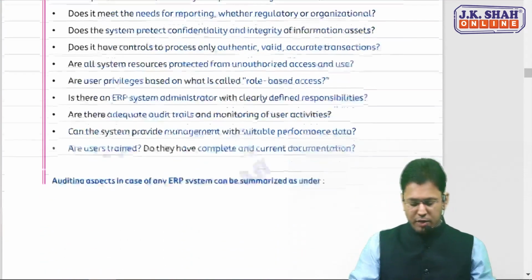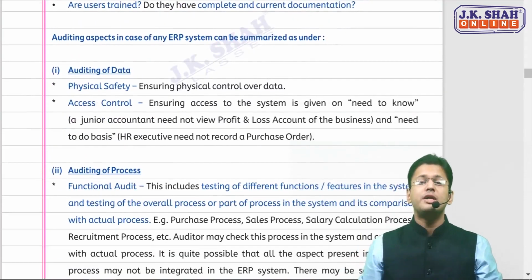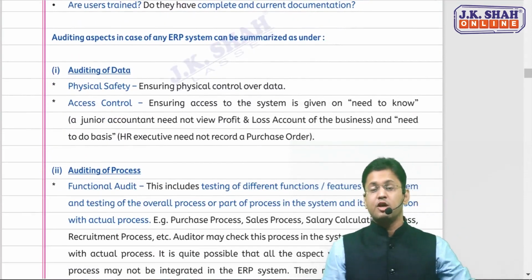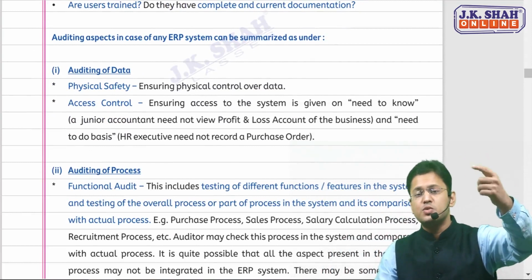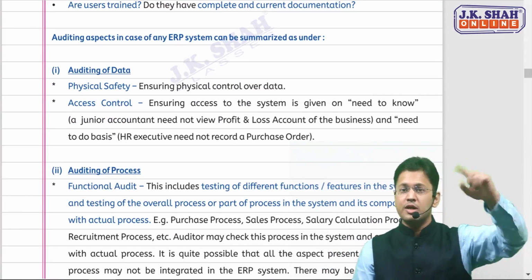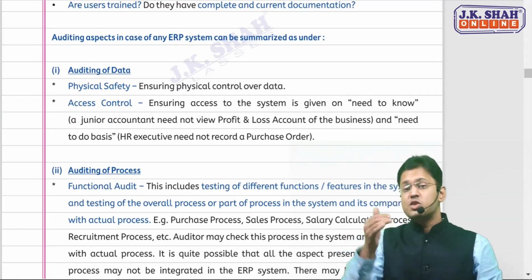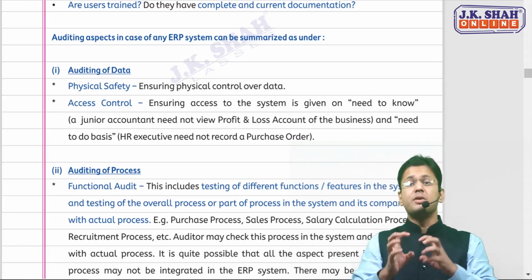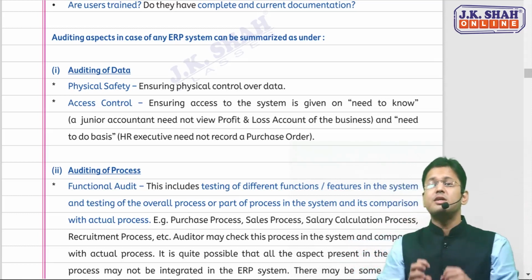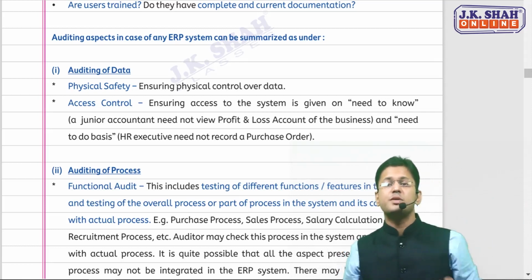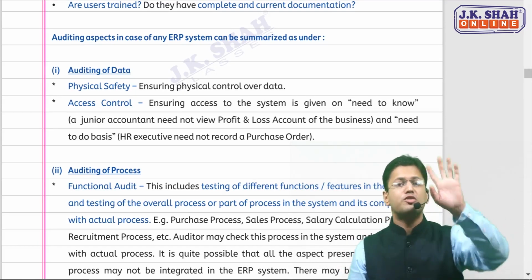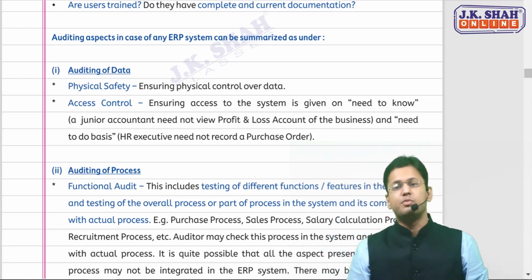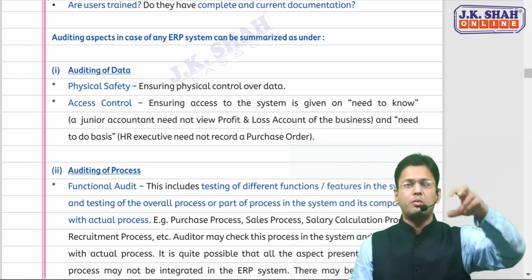Now coming to the next point, which is the auditing aspect in case of ERP. If the question asks what questions an auditor has to ask during an ERP audit, we have discussed that above. But this one says, what are the aspects to be covered in the audit of ERP? There are two aspects: one is auditing of data and another one is auditing of process. First, let me talk about auditing of data.